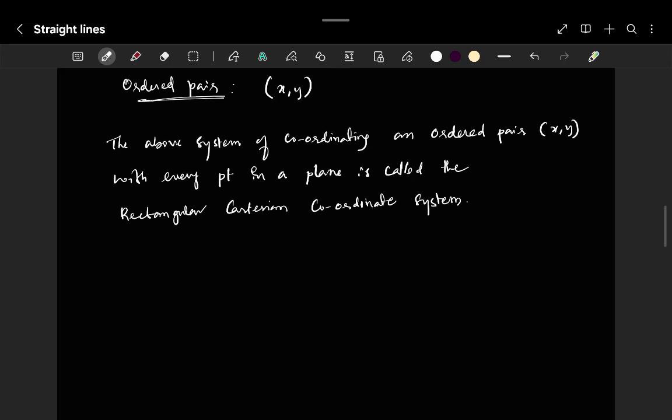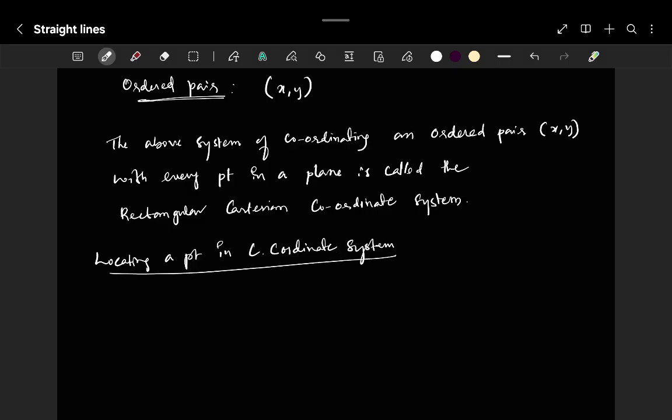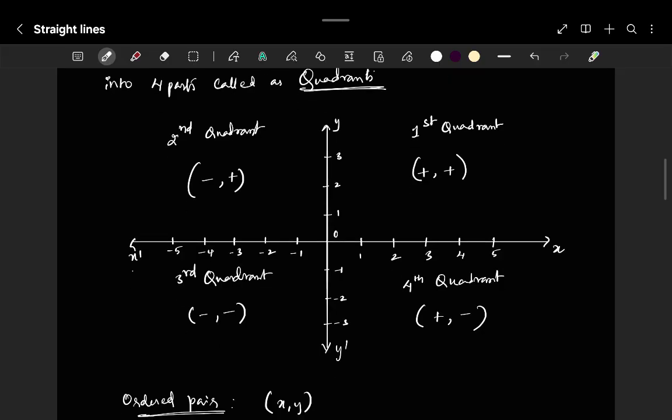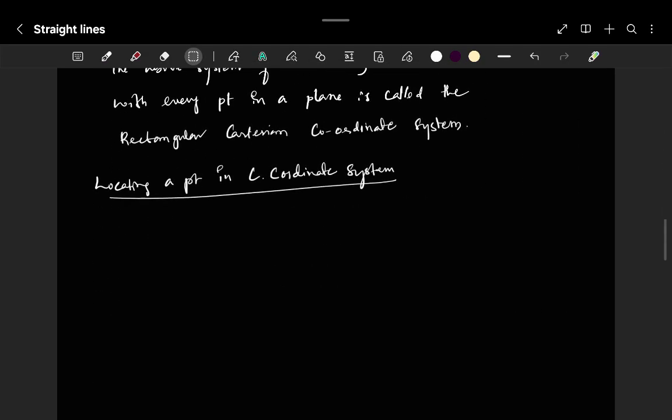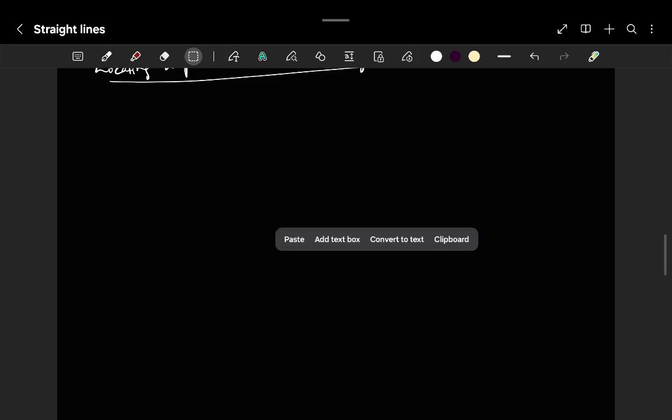The next side heading is locating a point in the Cartesian coordinate system. I'll just grab this thing and put it over here to make things easy.